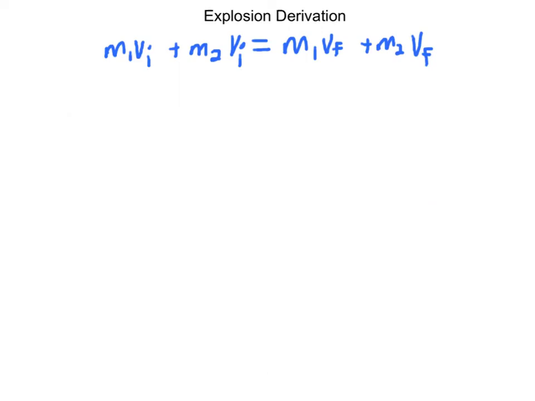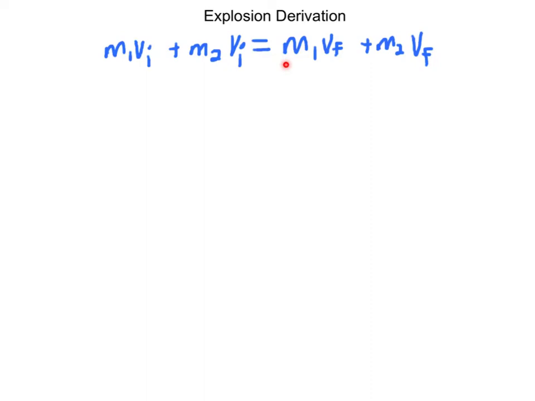Now, the equations that I showed you on the previous slide were all for just two objects, but it works the exact same way if you have 3, 4, 5, 6, 7, or many, many more objects. There would just be a lot more initial momentums and final momentums in whatever equation you're using, right? If it's the perfectly elastic one like this one, you have a set of momentums for each object, 4, 5, whatever, on the initial and the final side. If it's an inelastic, you have a whole bunch of stuff on the initial side, all those different pieces, momentums added up equals all the pieces' masses added together times their final velocity, right? In an explosion, you're just going to have a lot more pieces.